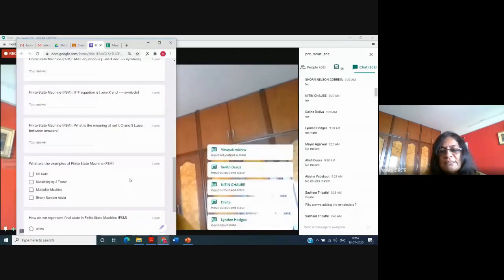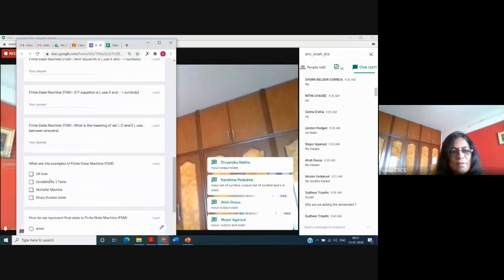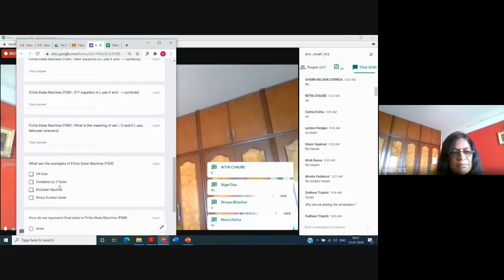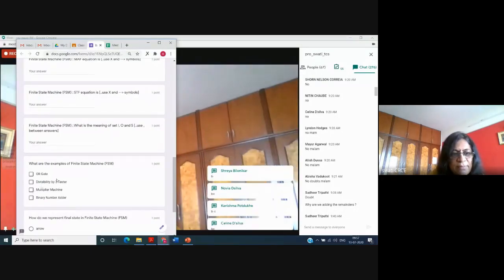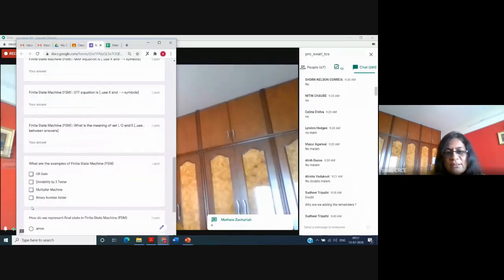What are the examples of finite state machine? Is OR gate an example of finite state machine? OR gate? No. OR gate is not an example of finite state machine. Meaning, whatever the basic machine solves, a finite state machine can also solve, and divisibility by 3 too. But multiplier is not the answer. With finite state machine, we cannot multiply the number. So the answer is 1, 2, and 3.